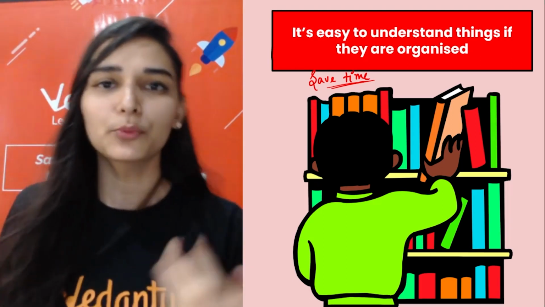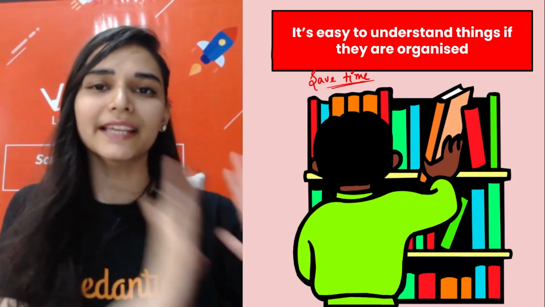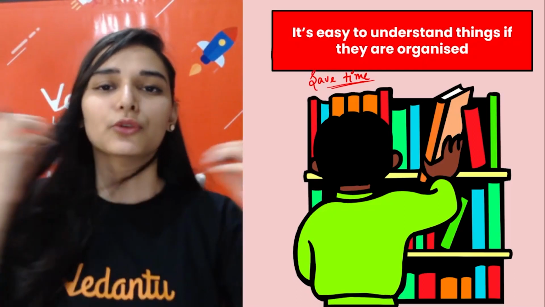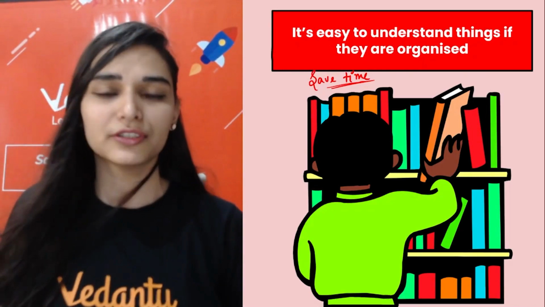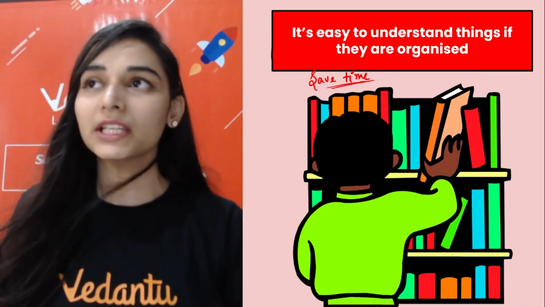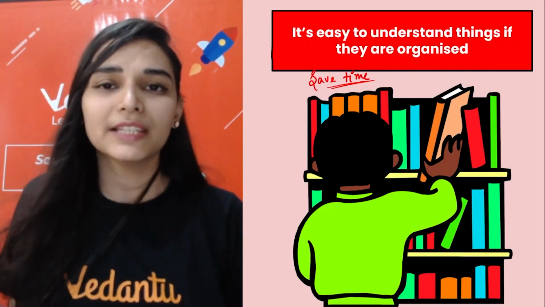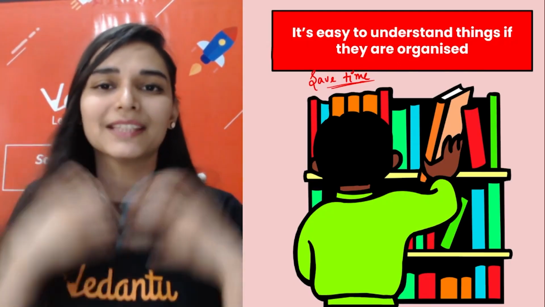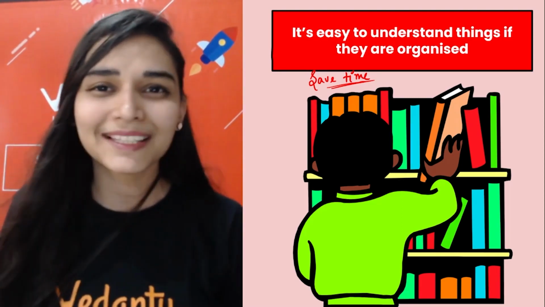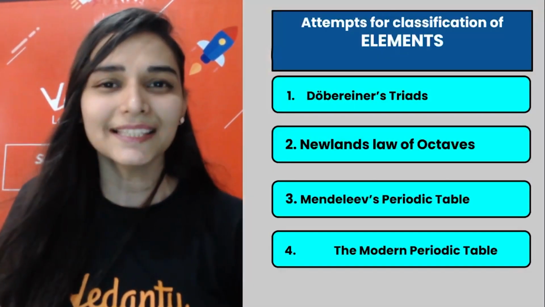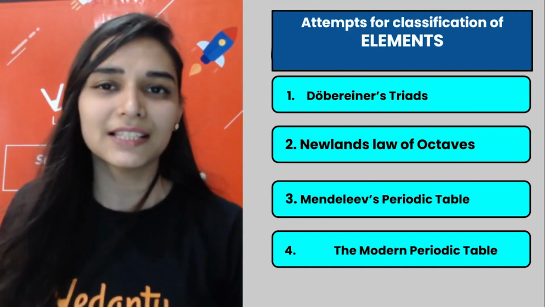So yes, that is the organization. Like you have your bookshelf, you always keep your science books separately, maybe physics, chemistry, biology sections separately. You go to a library, every book is well organized. Think about it: if all the sections in a library were just mixed up together, I don't think you could find any book. So the same is the idea for classifying the elements.